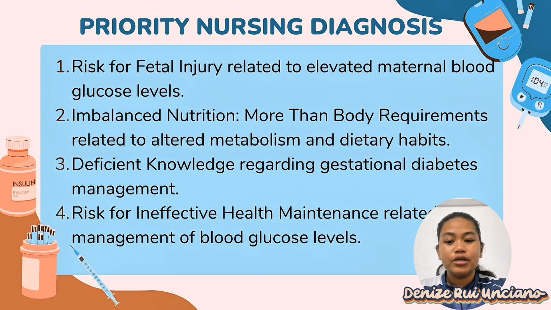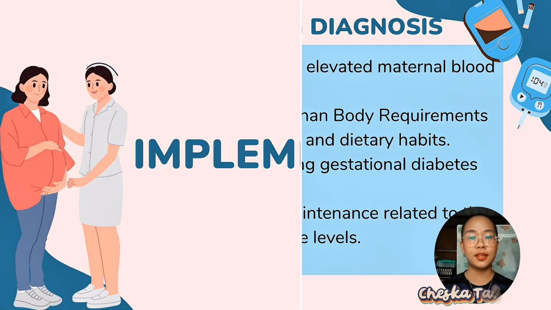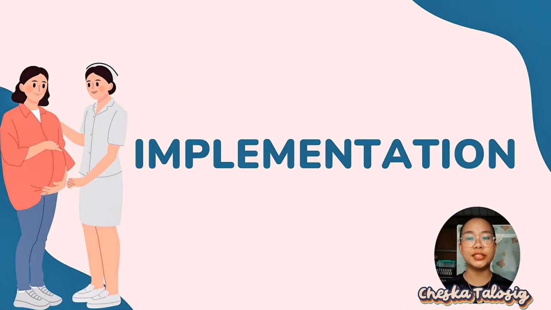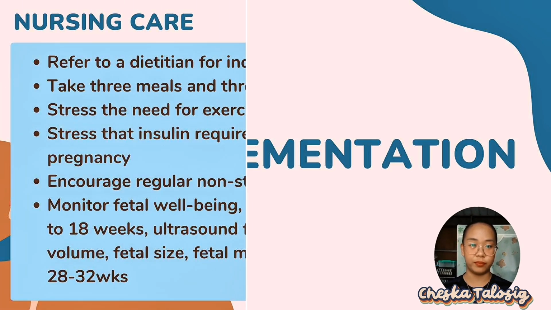In summary, these nursing diagnoses help us prioritize care for patients with gestational diabetes. Our main goals are to protect the baby, stabilize the mother's blood sugar, educate her, and support her ongoing health management during and after pregnancy. Now, let's move on to the nursing care and implementation strategies for patients with gestational diabetes mellitus, or GDM.